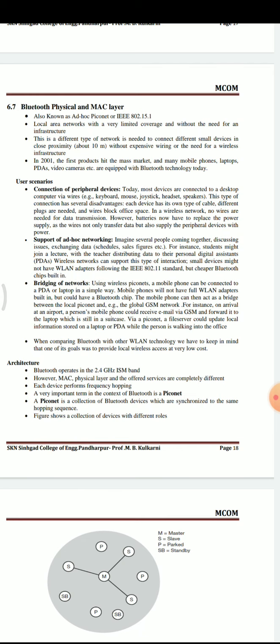So this Bluetooth local area network works in ad hoc mode and has a very limited range for data transmission. This is a different type of network needed to connect different small devices in a close proximity area, about 10 meters, without expensive wiring or need for wireless infrastructure.